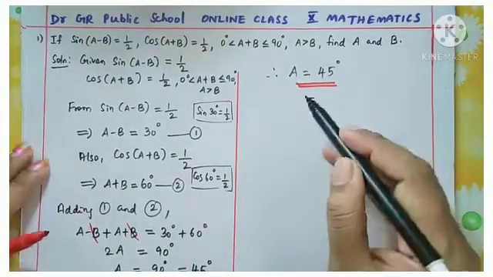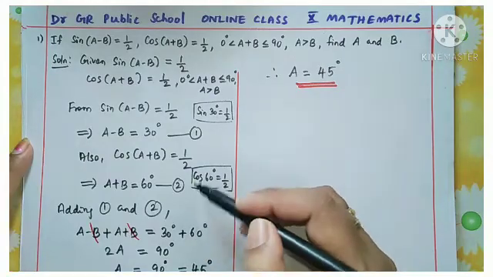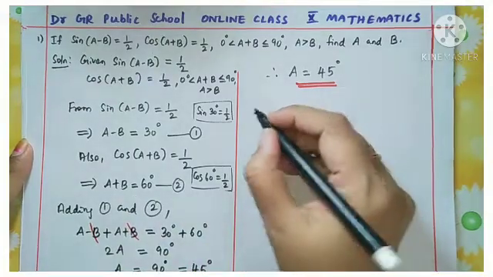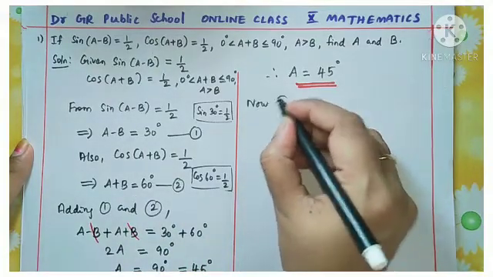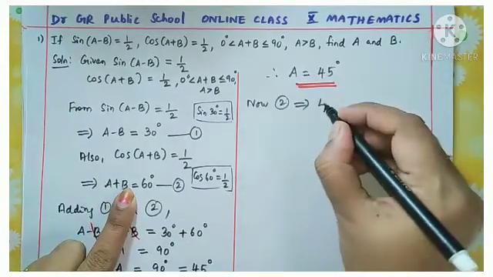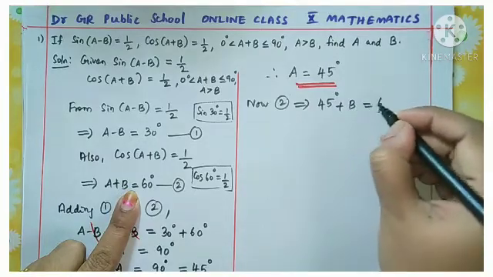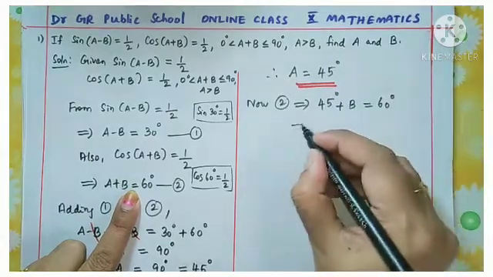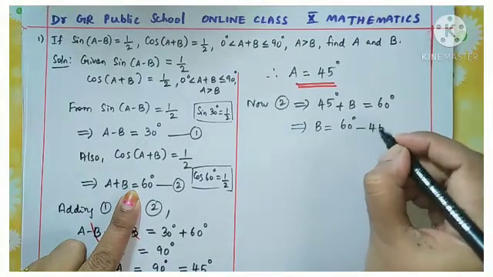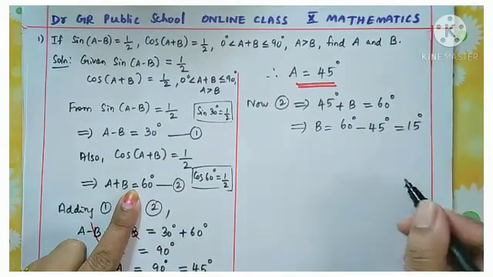Now using this value of A in any one of the equations, you can find out the value of B. So let us go with equation 2. Now equation 2 implies, what is equation 2? A plus B. So put the value of A, 45 degree plus B equal to 60 degrees. From this, B is equal to 60 degree minus 45 degree, that is 60 minus 45 is 15.